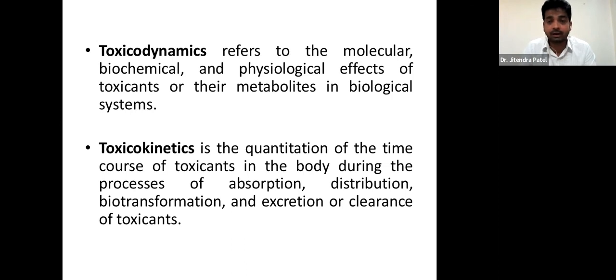What molecular, biochemical, and physiological effect that particular chemical entity is able to show is the minimum eligibility for us to say that this is a toxicant, right?